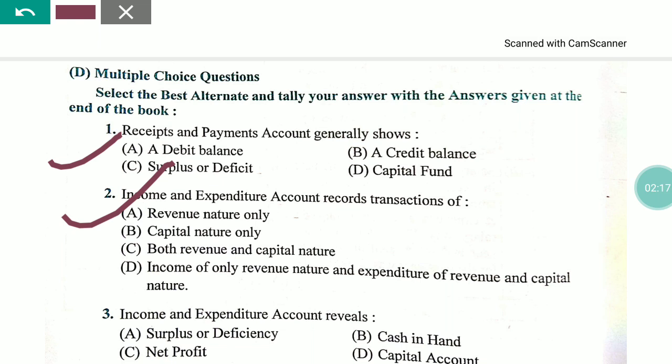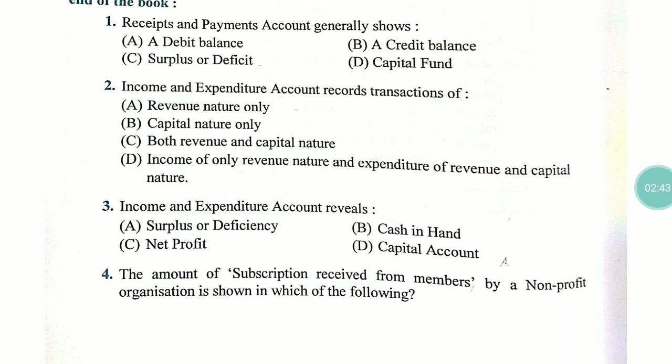Revenue nature is related to the revenue expenditure, that is recurring expenditure of a company or the recurring income of the company, and on the other hand the capital nature reflects the capital expenditure and the capital receipt of a company, and the income expenditure account always records the revenue nature only. मतलब हमारे यहाँ जो आंसर होगा वो पहला होगा. ये हमेशा कैपिटल रेवेन्यू एक्सपेंडिचर को ही दिखाता है, रेवेन्यू रिसिप्ट को ही दिखाता है.